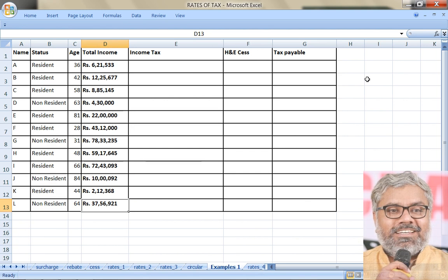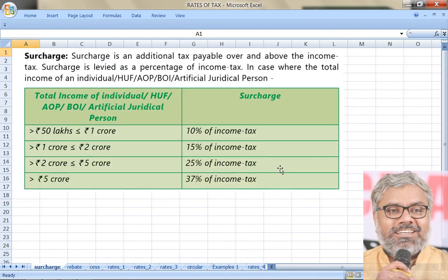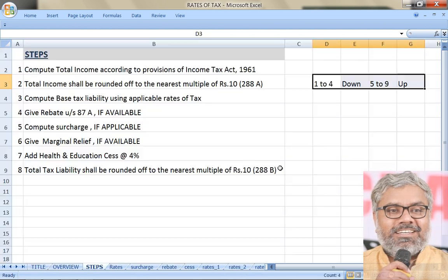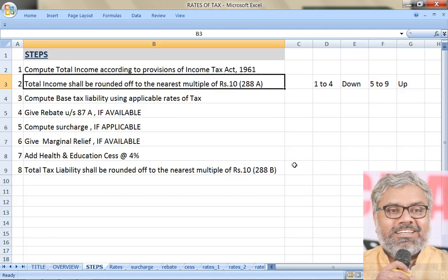So if you observe the last two digits and understand what the last digit is, if the last digit is between 1 to 4, you round it down. If the last digit is between 5 to 9, you round it up. But round it to the nearest multiple of what? Rupees 10. So that is section 288A.